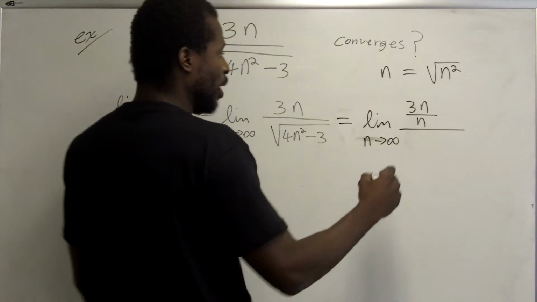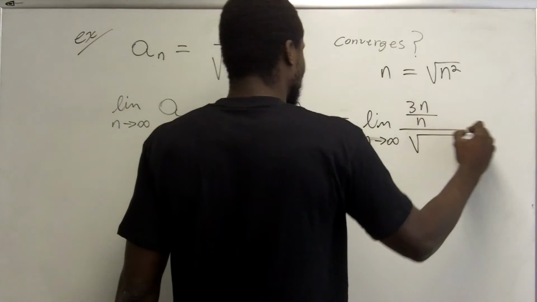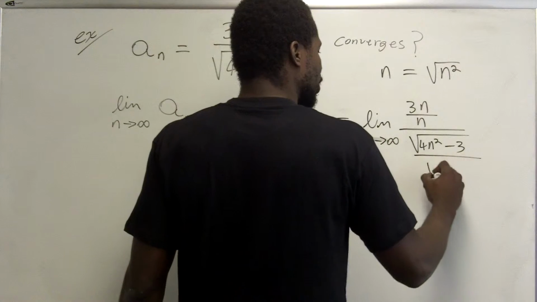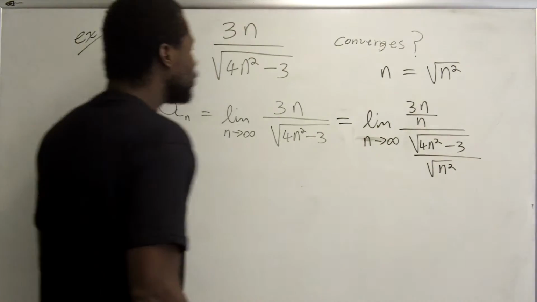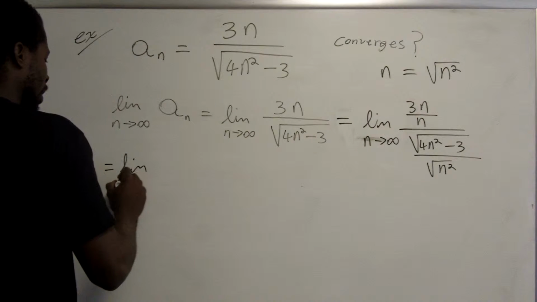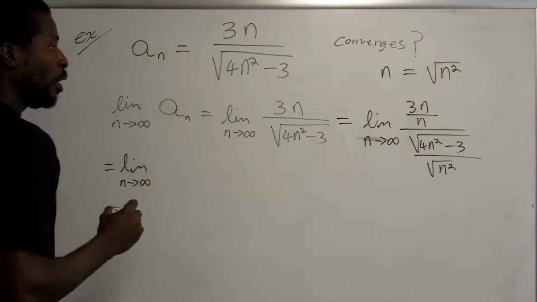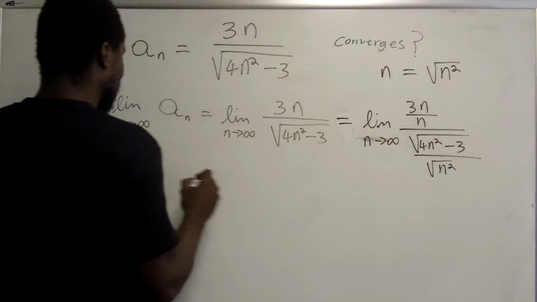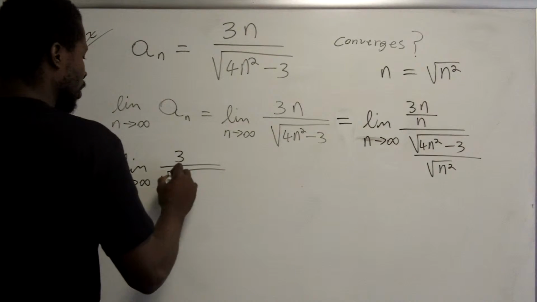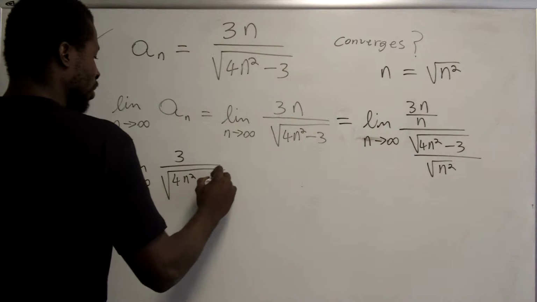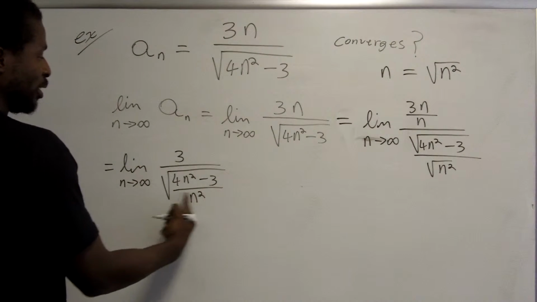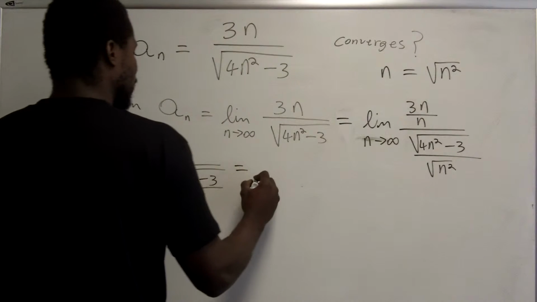So I'm dividing the top and the bottom by the same thing. So the bottom is going to be 4n squared minus 3 over the square root of n squared. So I get this. This is equal to the limit as n approaches infinity of, well, 3n over n is just 3. And in the denominator, I can combine these all into one fraction, 4n squared minus 3 over n squared, in which case I can split the denominator amongst both of these terms.